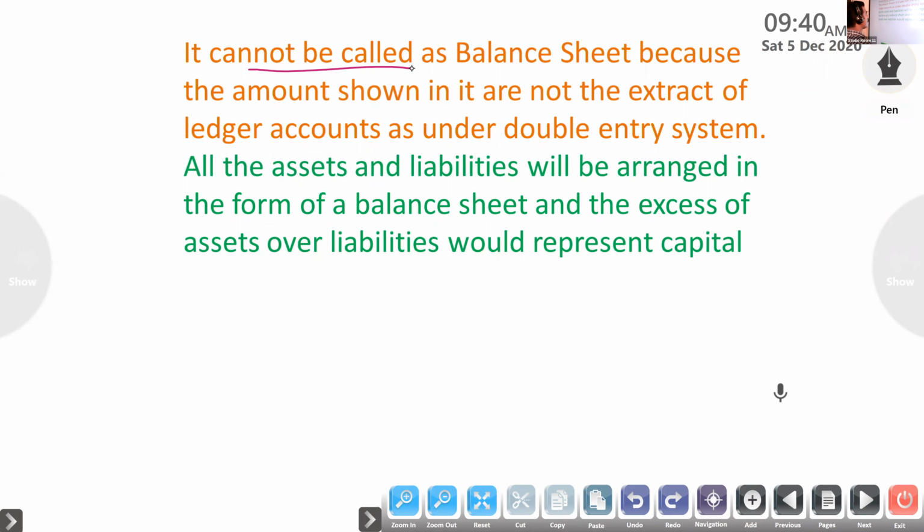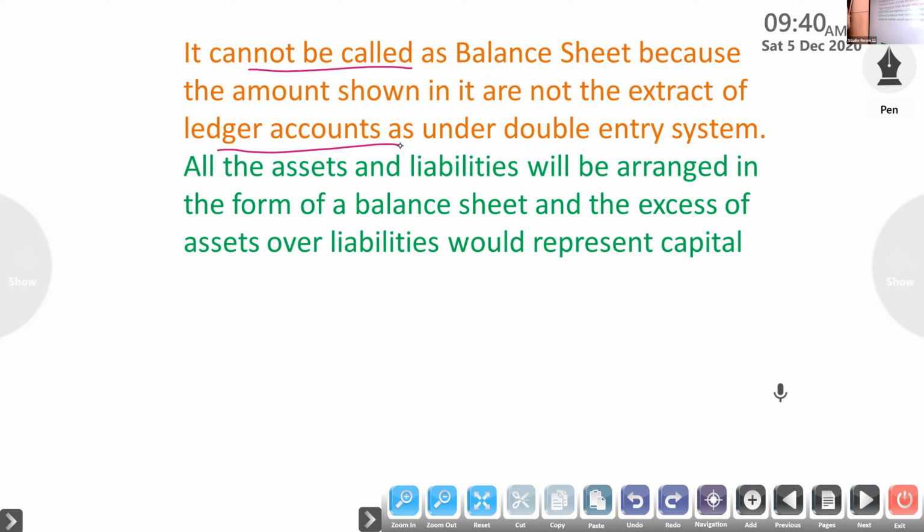Why? Because we are not preparing it according to the trial balance, and the trial balance is prepared according to the ledger. So it is not prepared from the extract of ledger accounts under double entry system. That's why it cannot be called a balance sheet.